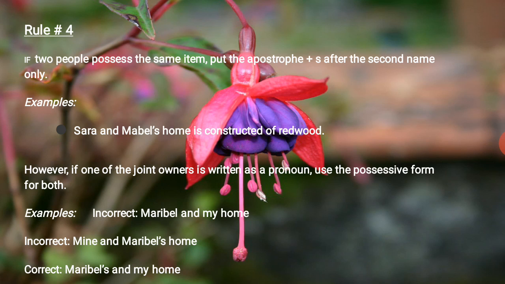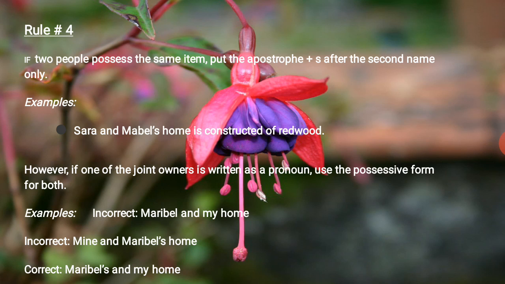Got it? However, if one of the joint owners is written as a pronoun, use the possessive form for both. Incorrect: Mabel and my home. Got it? It is incorrect. Also incorrect: mine and Mabel's home. The correct one is Mabel's and my home. So if one of the joint owners is written as a pronoun, use the possessive form for both.